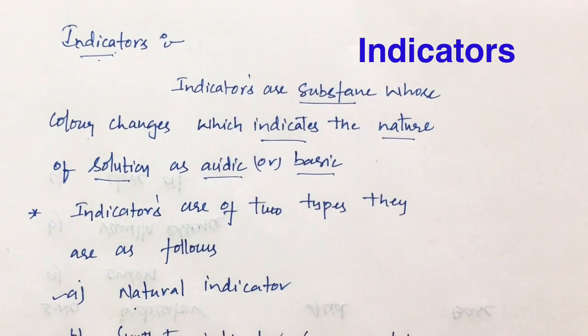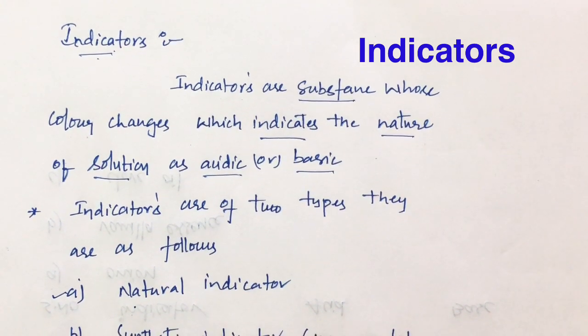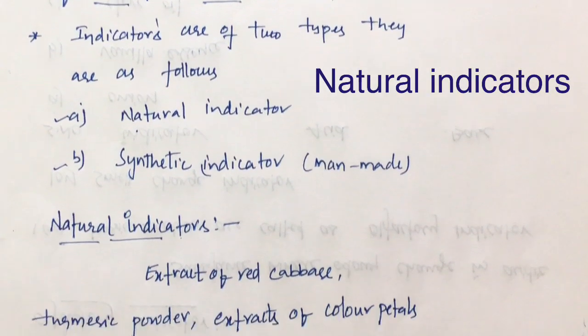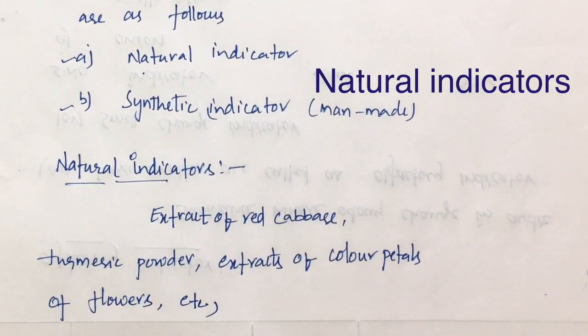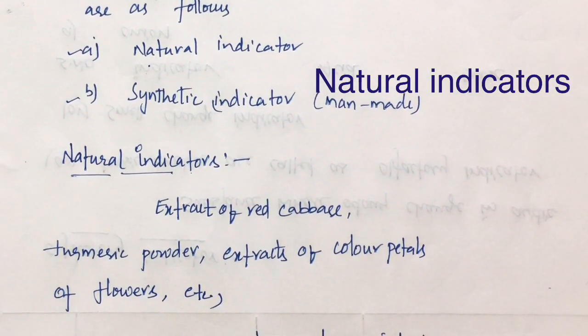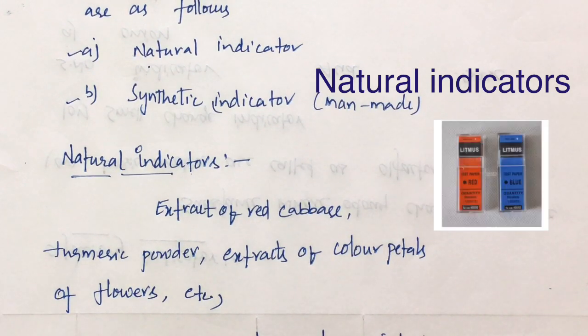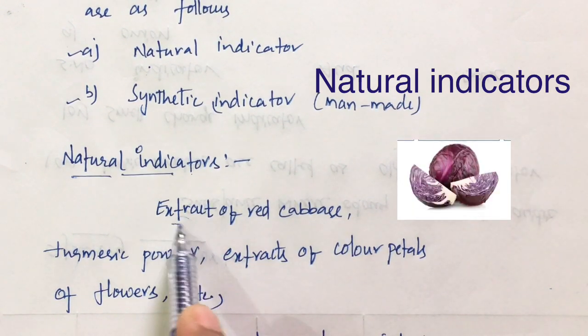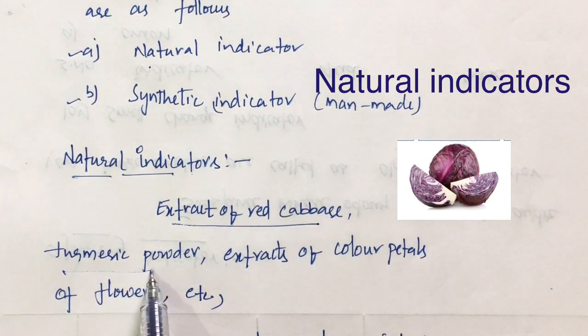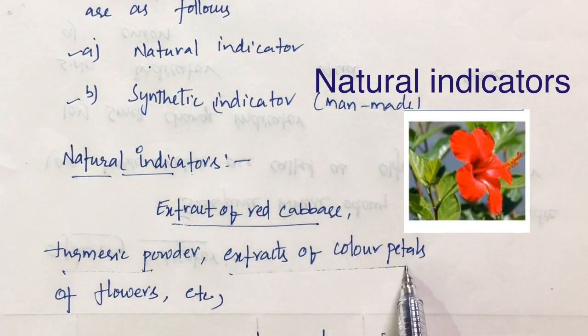So what are natural indicators? There are many natural indicators which we come across, students. Here I have listed and given diagrams of some natural indicators which you can see very clearly. There are many natural indicators like litmus, extract of red cabbage, turmeric powder, extract of colored petals of flowers.